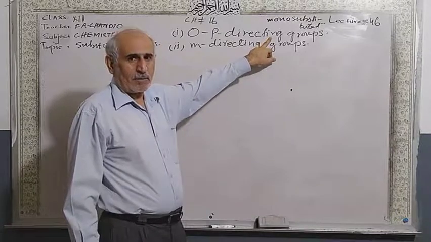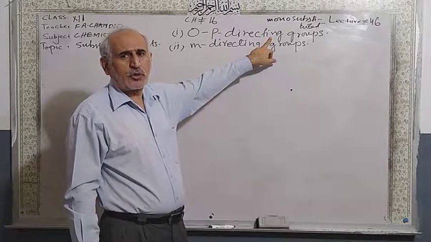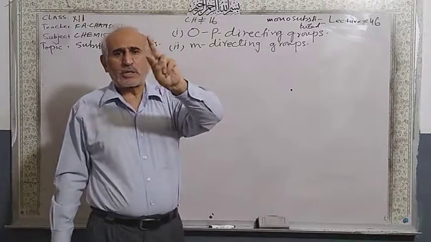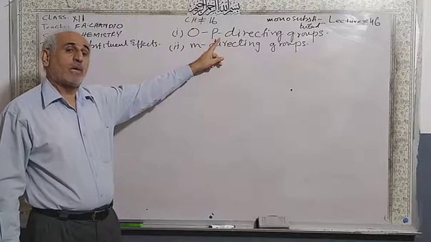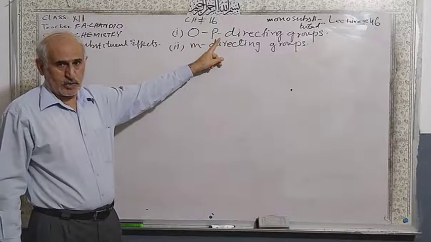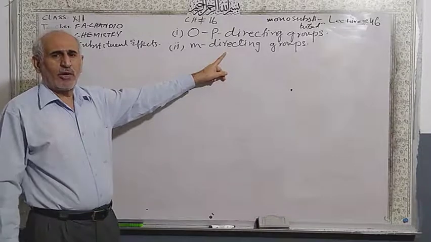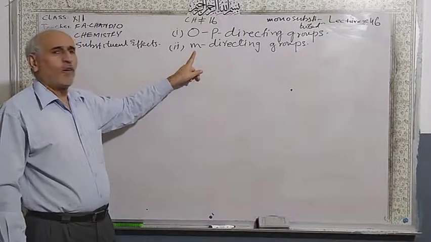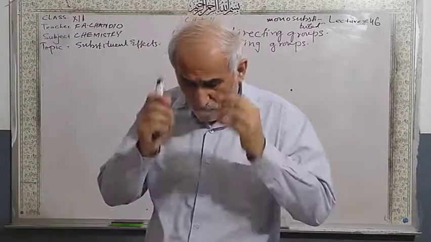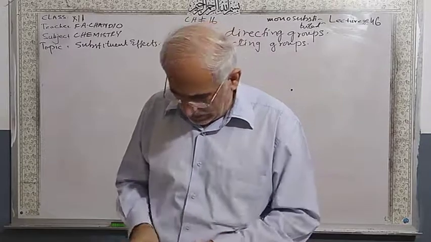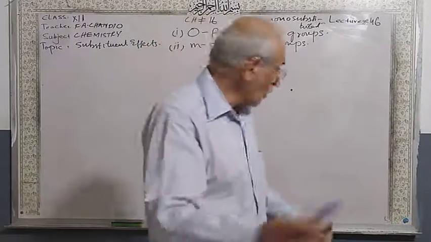Those electrophiles, when they attack the already monosubstituted benzene ring, will give two products. One is attacked at the ortho position, and simultaneously at the para position. We call these ortho-para directing groups. And other groups, when they attack the already monosubstituted benzene ring, will give only one product, which we call meta substituted.